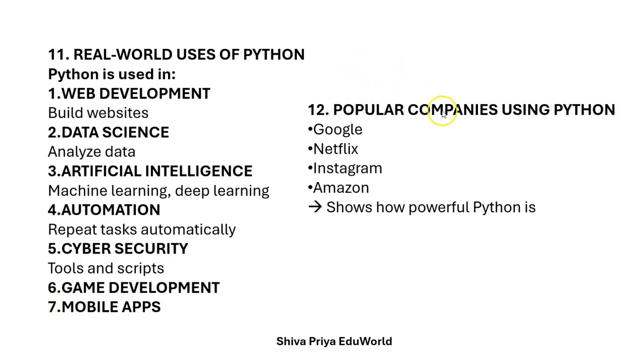And let us see what are the popular companies using Python. Google, Netflix, Instagram and Amazon. These companies use Python for their app development and websites. They are using Python, and this shows how powerful Python is. Clear? That is why you are learning Python.